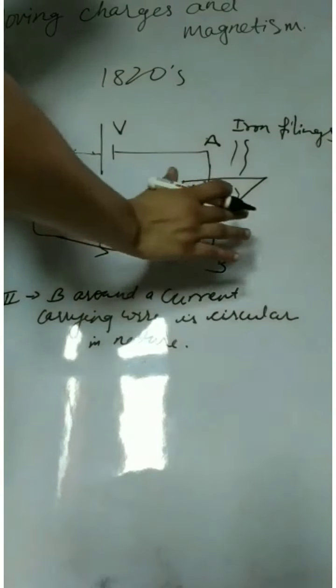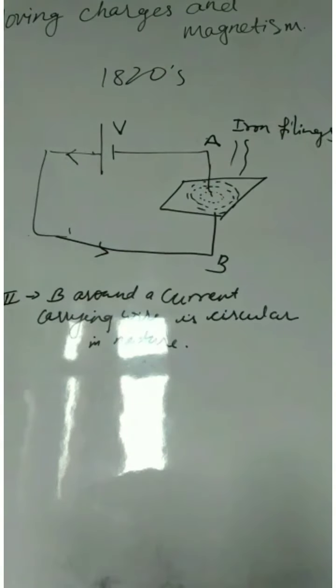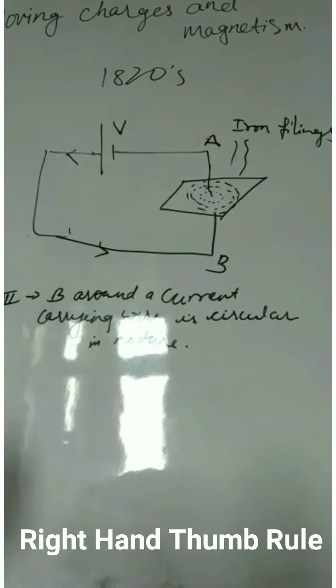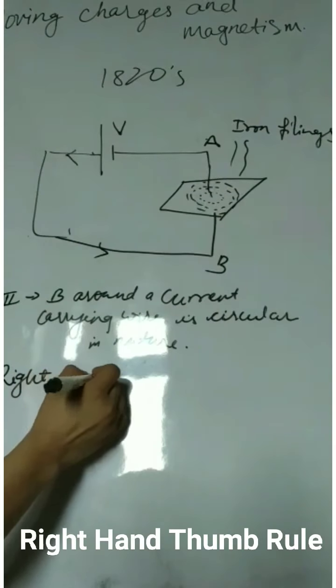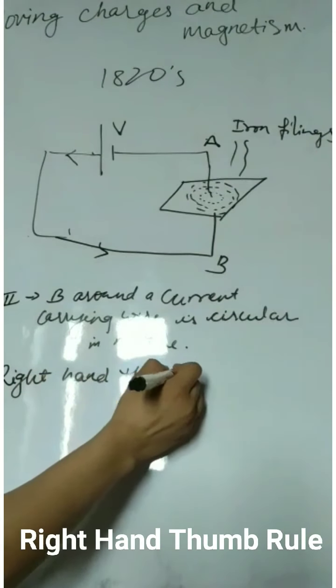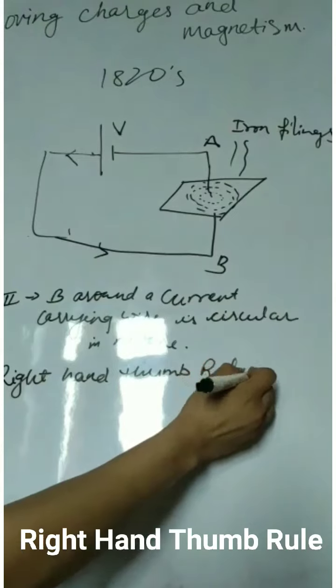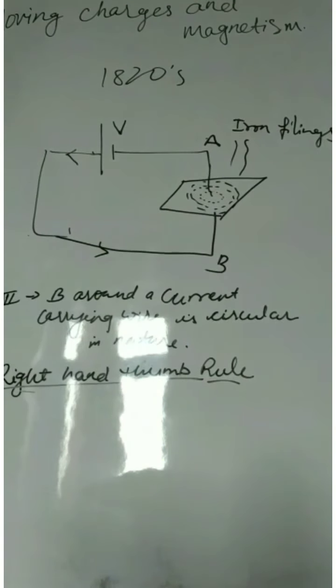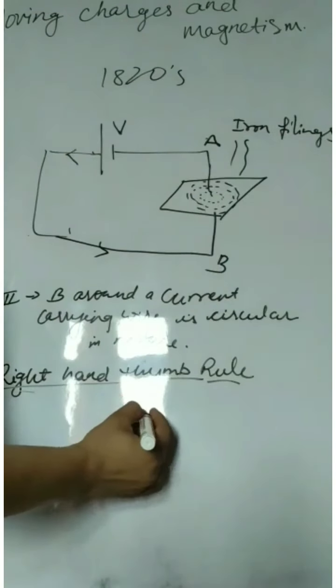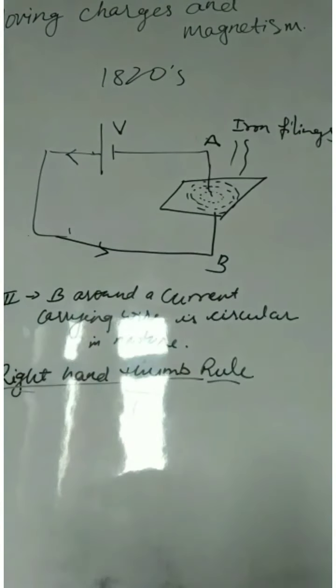To find the direction of magnetic field, we use the right hand thumb rule. This is the rule by which you can find the direction of magnetic field. First of all, I want to tell you magnetic field B is a vector quantity, the same as electric field.